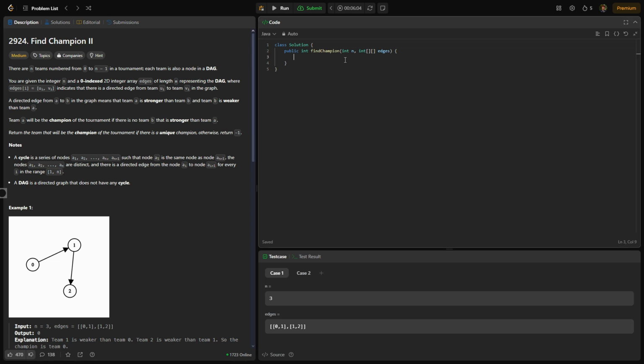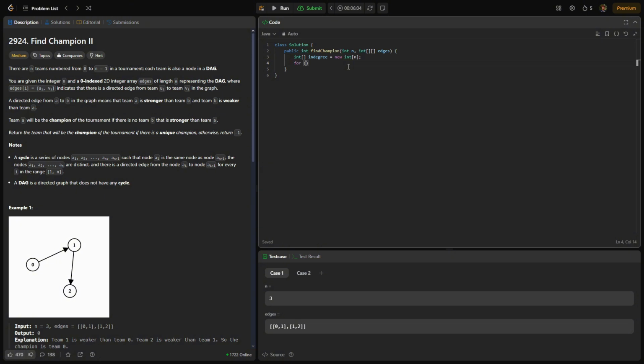It's pretty simple code. First thing we're going to do is set up an integer array. We can call it our in degree, which just counts the number of nodes that point towards each team. It's going to be of length n, the same as the number of teams. We're then going to store the in degree of each team.